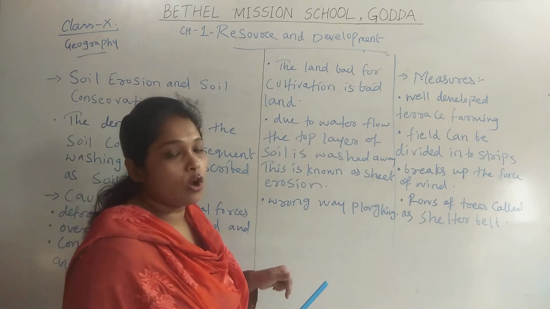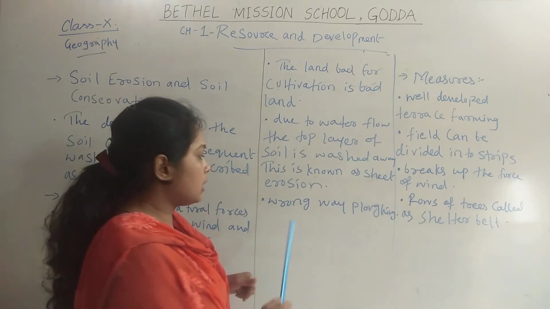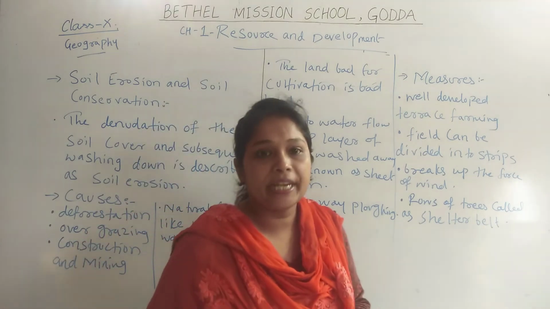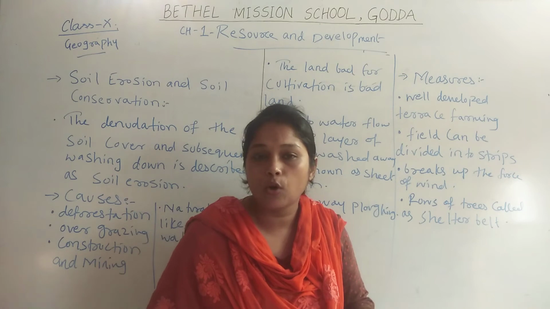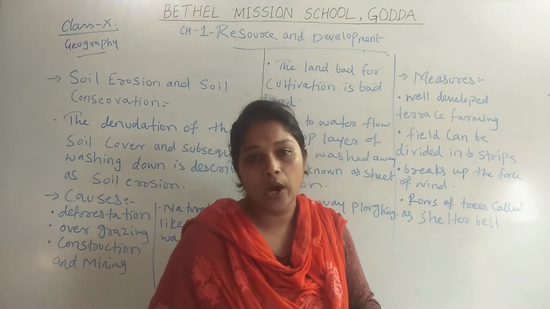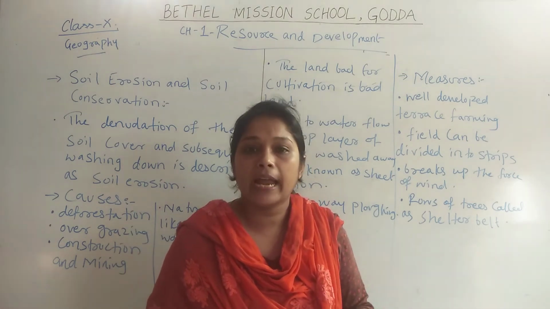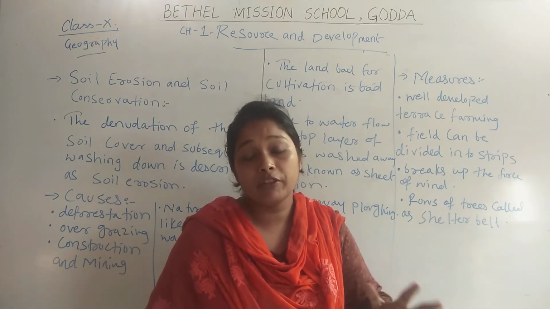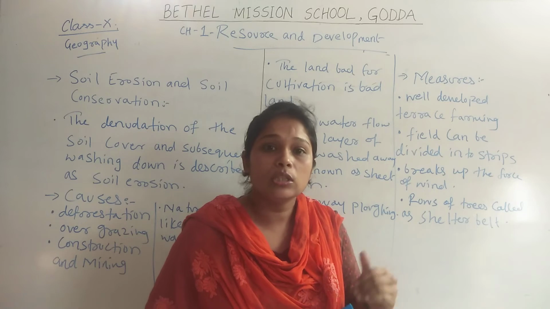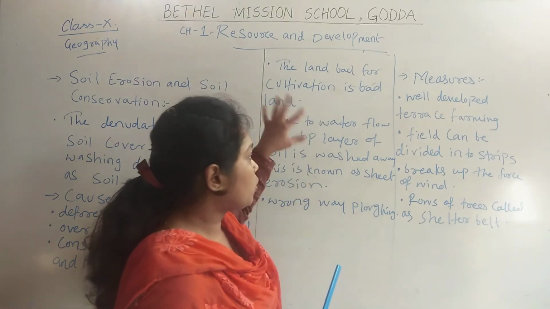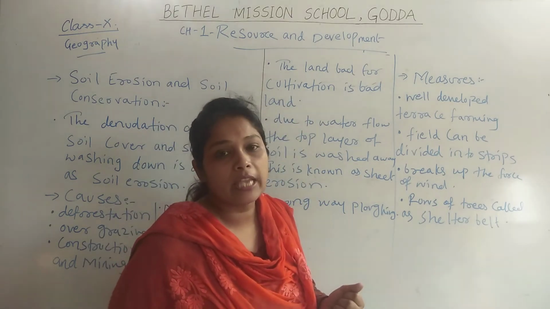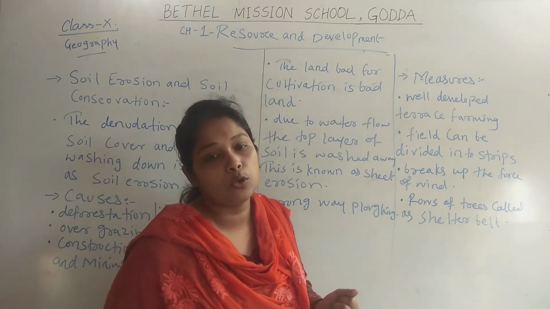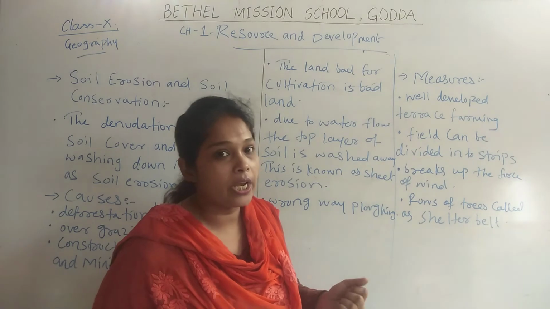Now, one more cause of soil erosion is the wrong way of ploughing. When farmers are ploughing the land, many times they plough the land in a very wrong way, which makes soil vanish from the land, which causes soil erosion and decreases the fertility of those lands. Now, when we are talking about soil erosion, measures can be taken to solve this problem. In India, what measures have been taken to solve this problem of soil erosion?